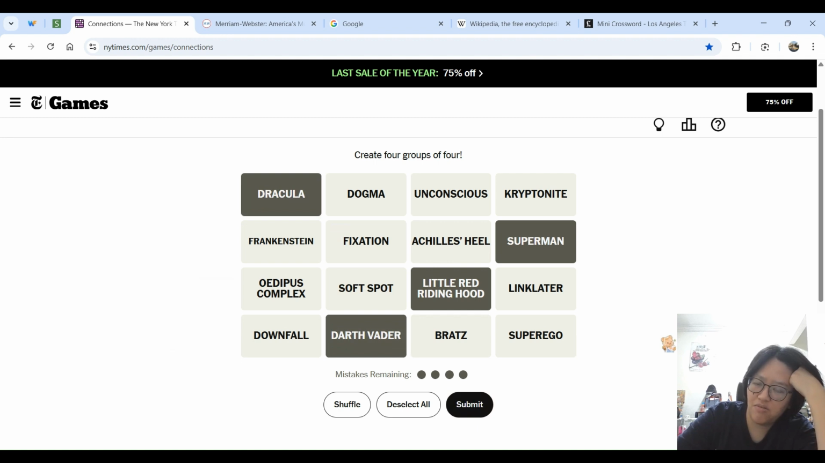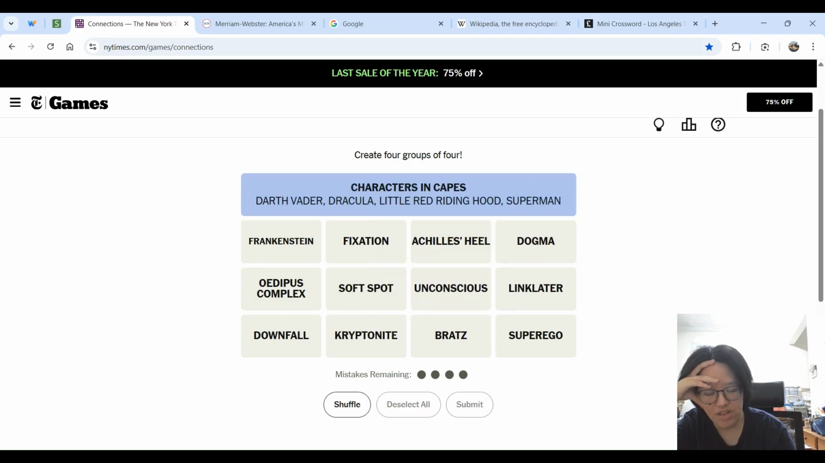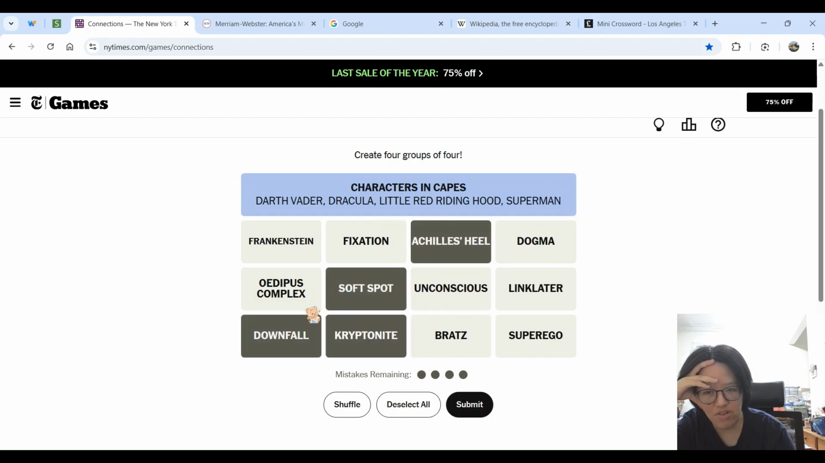Okay, right. I guess I could do the capes one first, maybe. Characters in capes. That is the blue. Yeah, I figured. Achilles heel, Kryptonite, downfall, soft spot. I'll try this one. Like weaknesses.